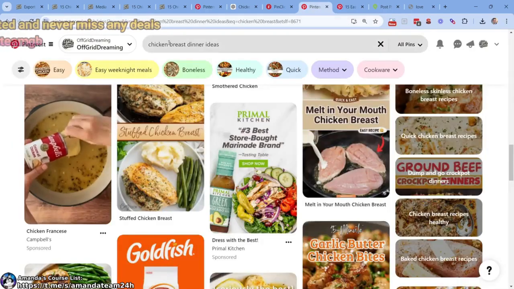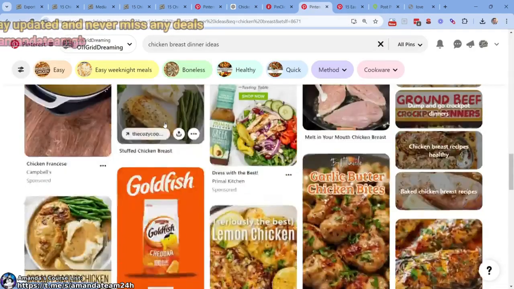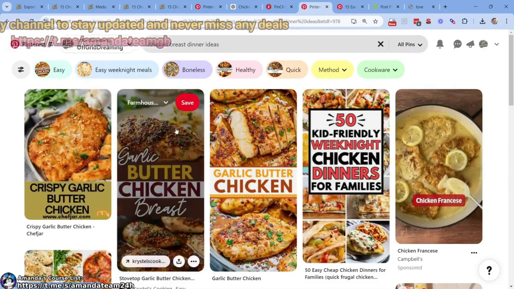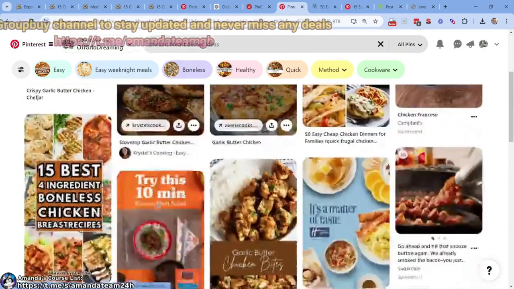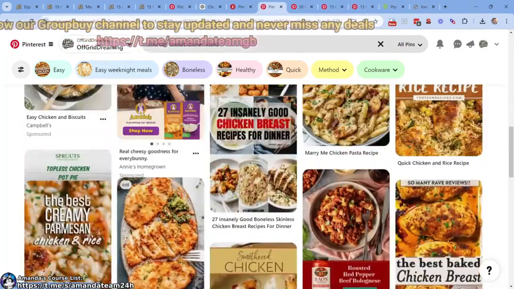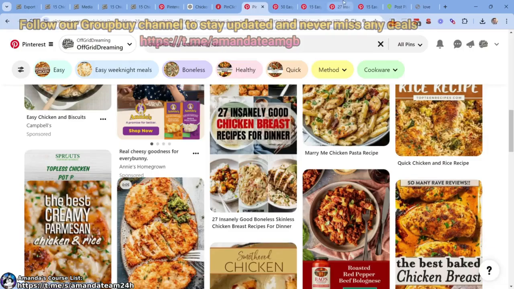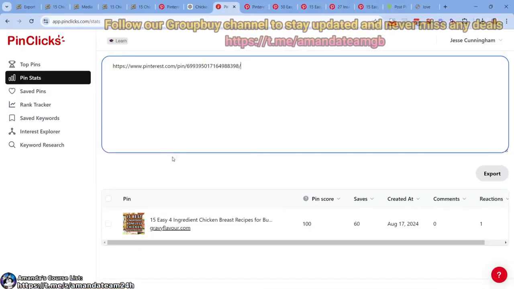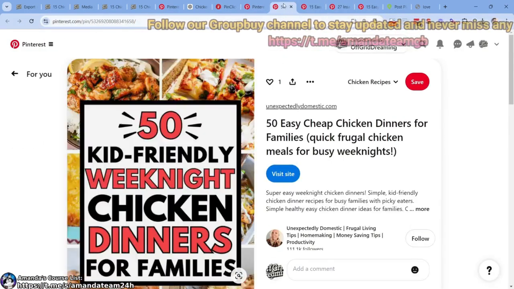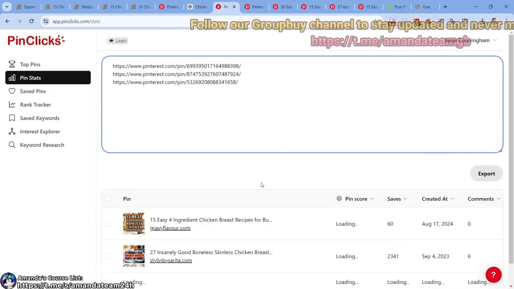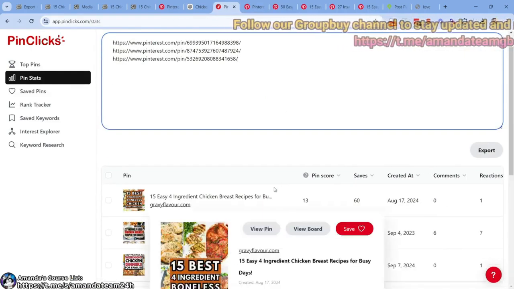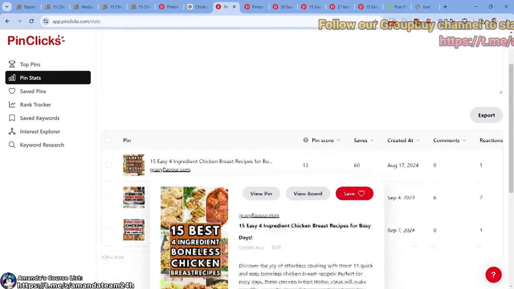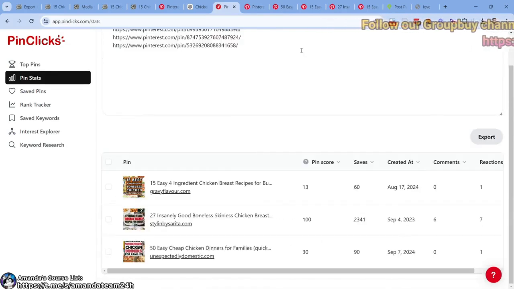I want to go to Pinterest, and we should have done this and saved the URLs that we were inspired by. But what we can do is come here and say, all right, that's definitely listicle, control click. That's definitely listicle, control click, right? Find the ones, 27 insanely good chicken breast recipes for dinner. And what we can do is say, all right, grab the URL, come over to pin clicks, right? Grab the URL, come over to pin clicks, and we're going to learn about these. These two, top and bottom one, were made more recently than the other. But I'm curious, is there any annotations here I should care about?